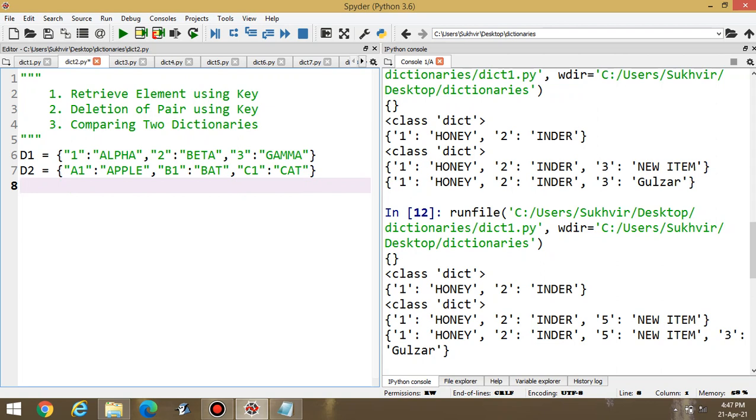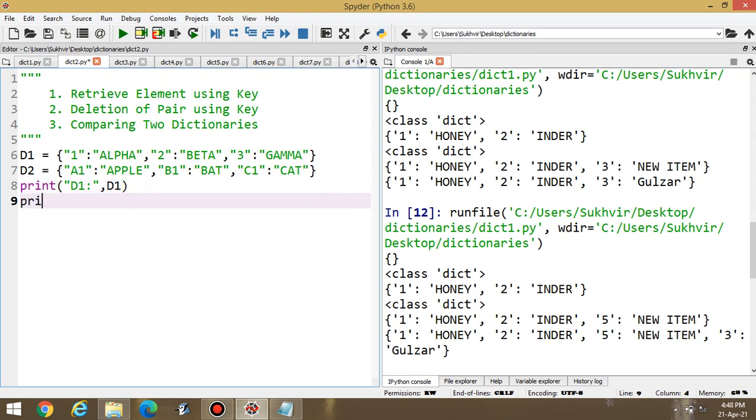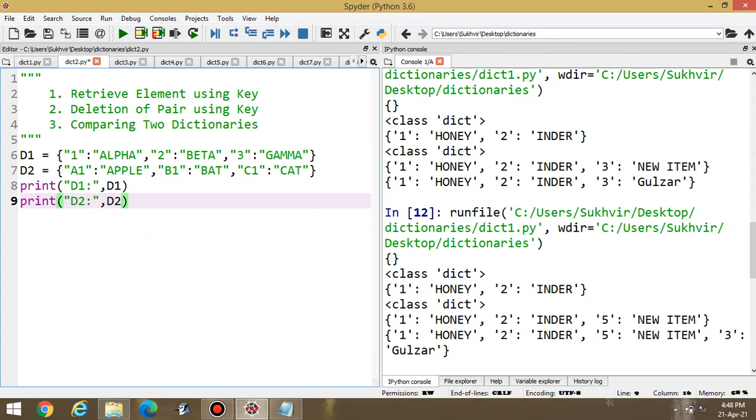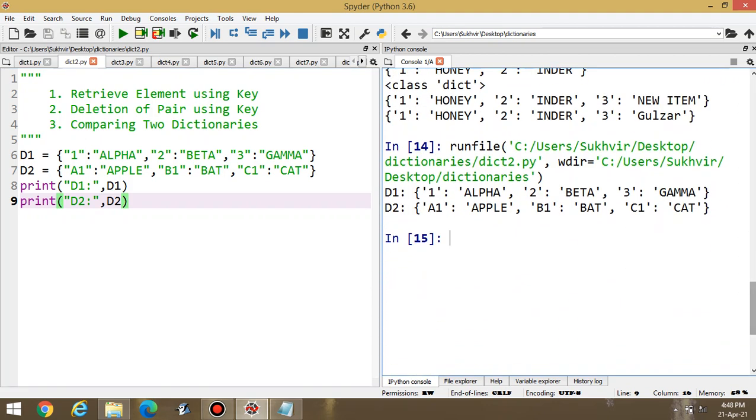Let's display this content. Print the first dictionary, D1, and then print the second dictionary, D2, then execute. You can display the two dictionaries. The first one comprises alpha, beta and gamma. The second one, apple, bat and cat. These are the two dictionaries.